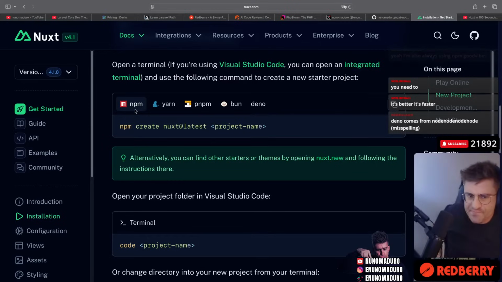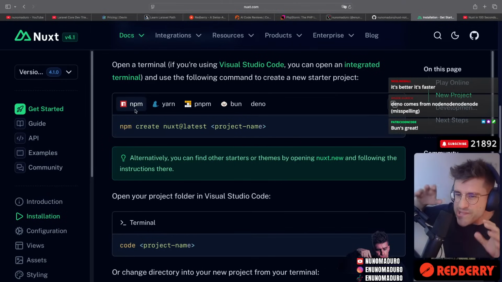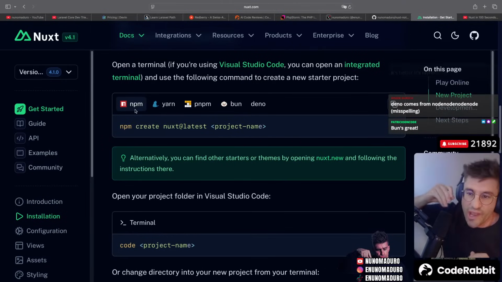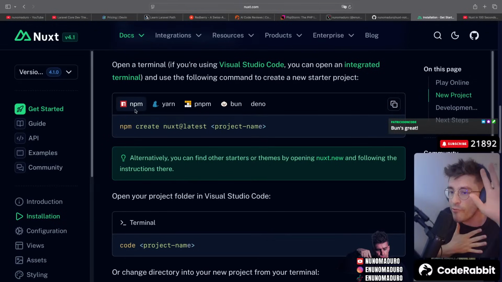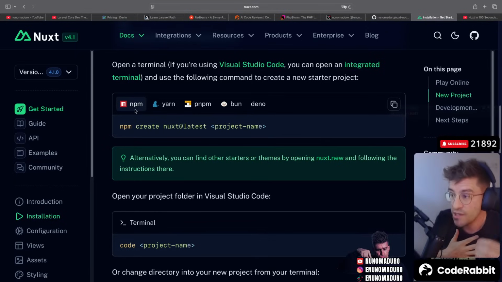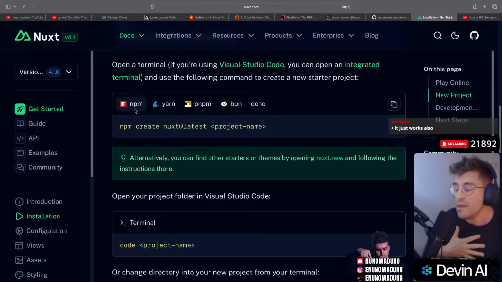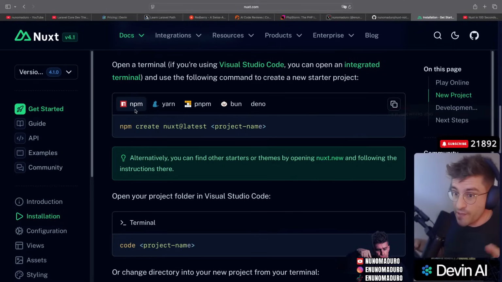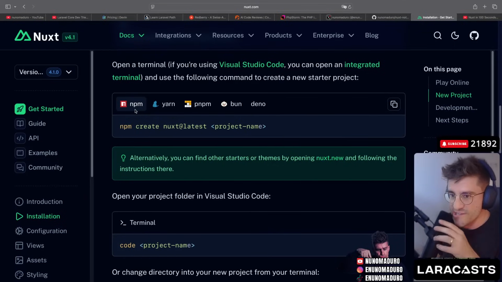I feel like just being faster is not a reason by itself to change, because npm is already fast. It's fast enough, get me right. If you tell me that if you use Bun and change your entire thing, it will be just 1.4 times faster, I don't care, honestly. But I feel you, because you probably want a faster CI and things like that, and then Bun would probably make sense. But so far I'm using npm, and I'm going to use npm for this project too.